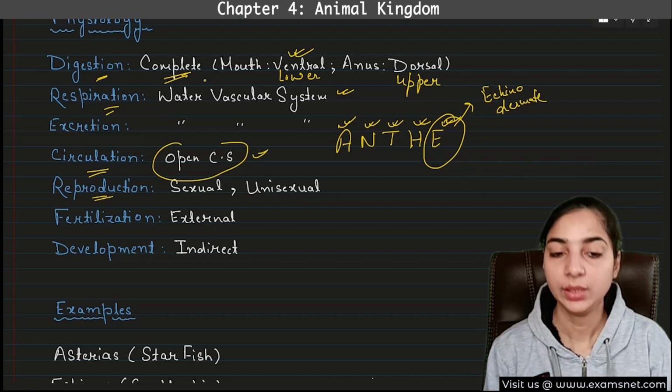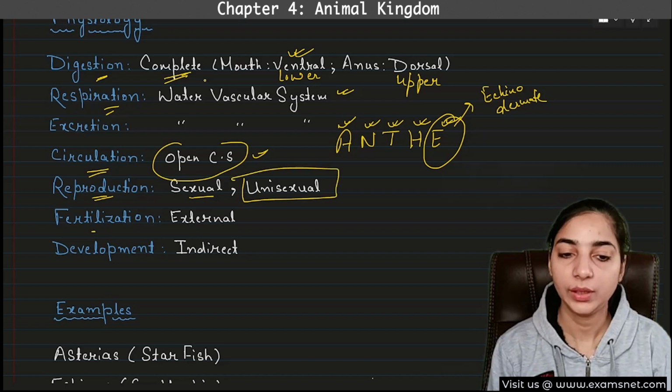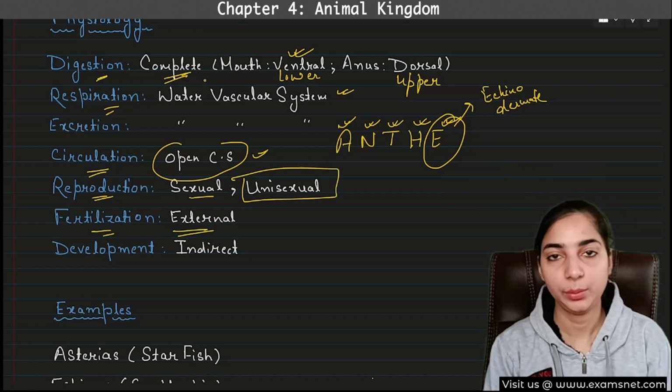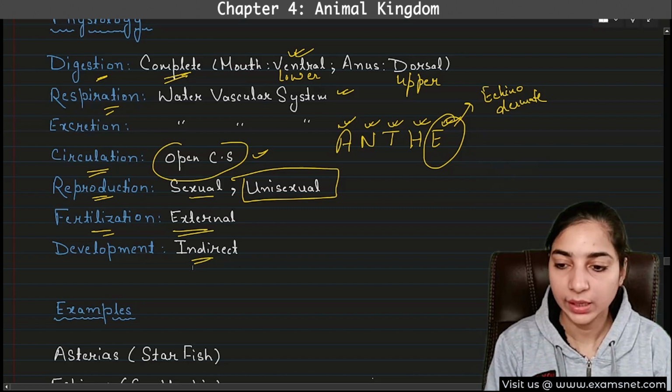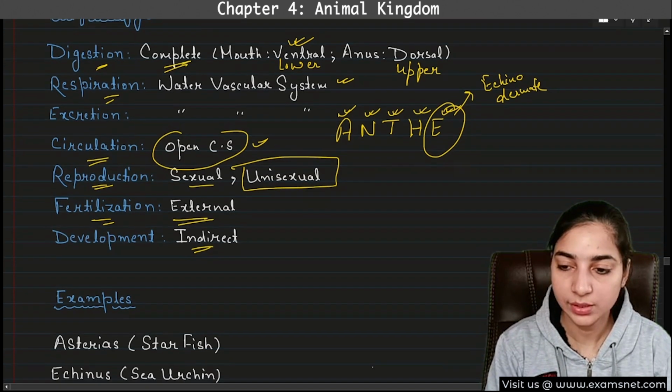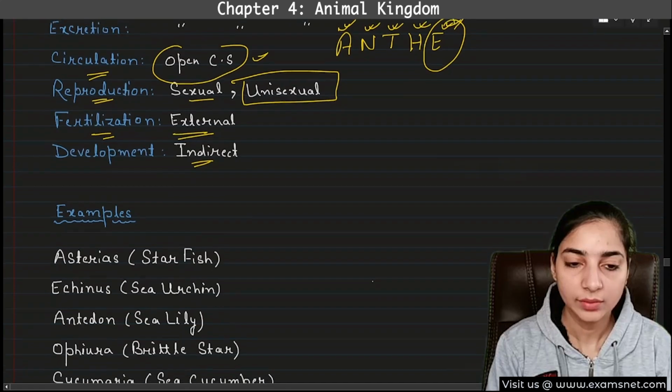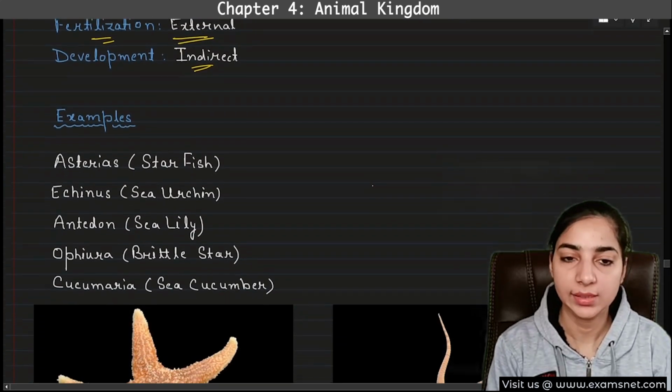Now, reproduction. Obviously, sexual reproduction will take place, and these are unisexual. Fertilization is external and development is indirect. So this was all about the Echinodermata. Let's have a look at the examples. Again, I have written all the examples which are mentioned in NCERT.